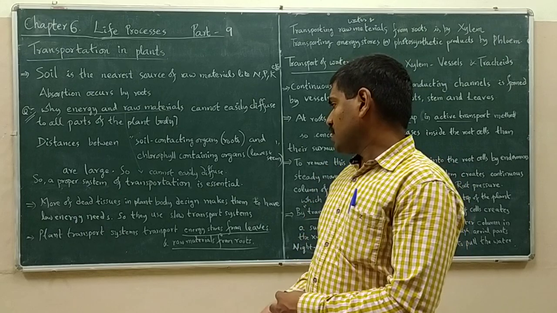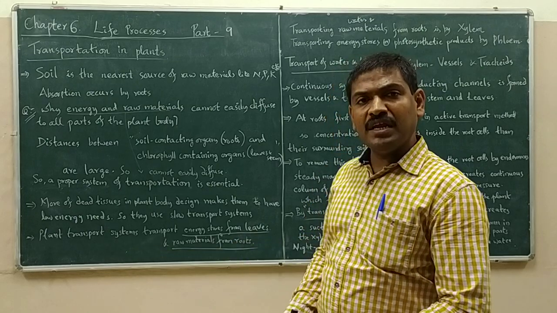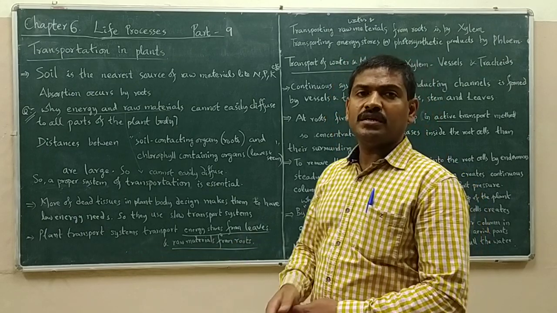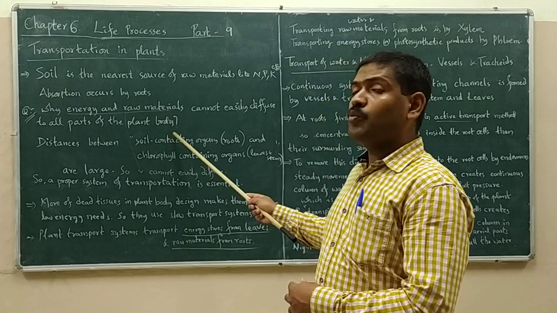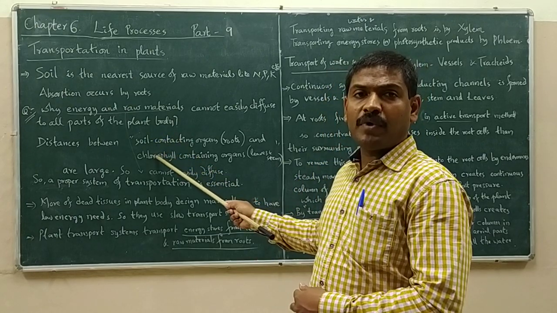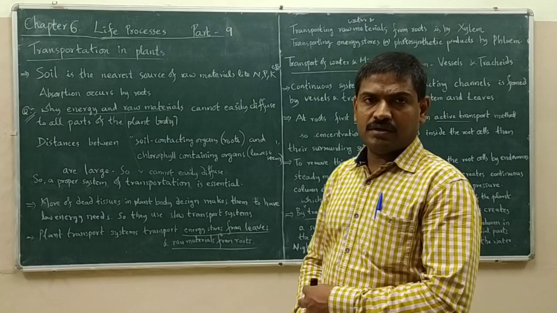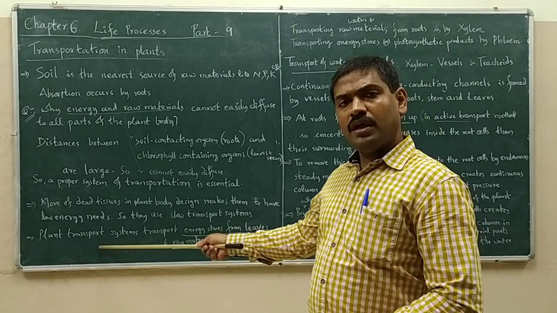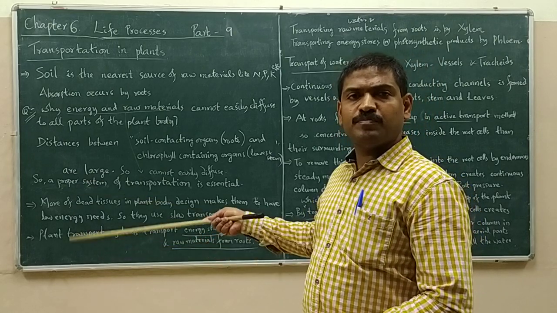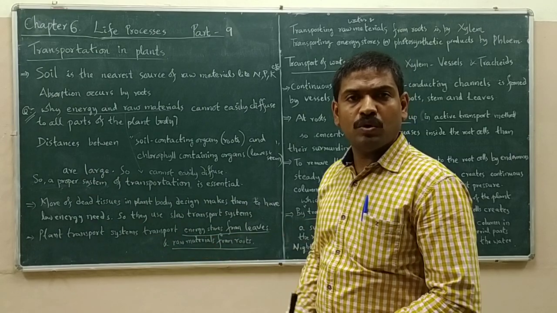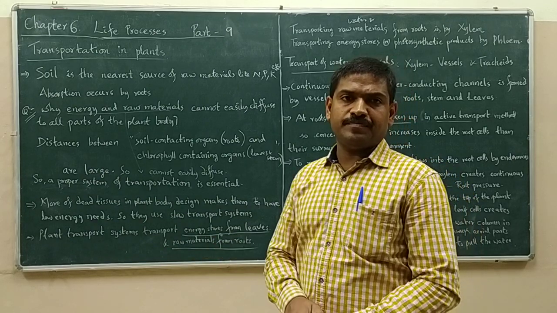The plant transport systems mainly transport materials between the two parts we discussed, the soil contacting part and the chlorophyll containing part, from one to the other.